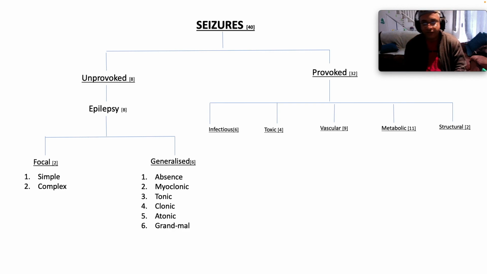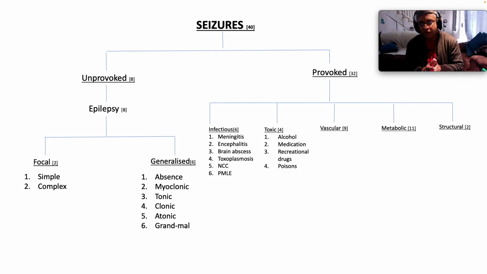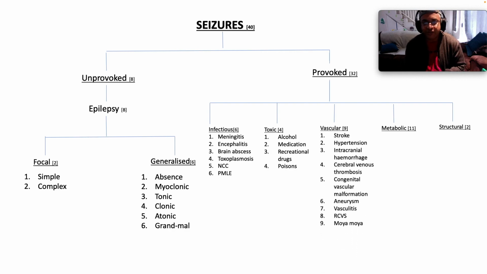All right, so provoked seizures by and large are divided into infectious etiologies. Now we think about meningitis, encephalitis. A brain abscess, toxoplasmosis, usually in somebody who's immunocompromised. Is there pneumocystis on board? Is there progressive multifocal leukoencephalopathy, PML? Toxic causes include alcohol. So alcohol can cause seizures on the basis of alcohol intoxication or alcohol withdrawal, right? Then medications can cause it, recreationals and poisons, all right?